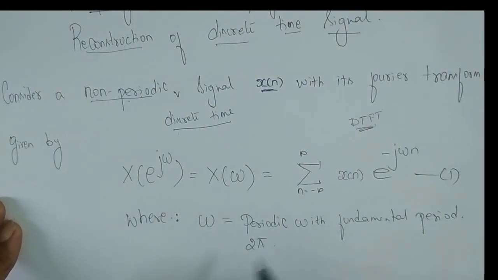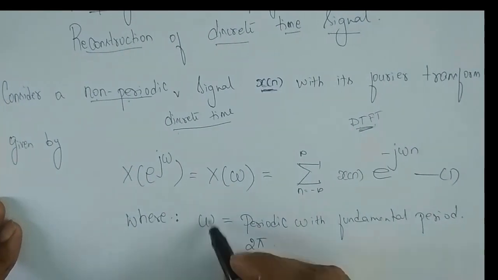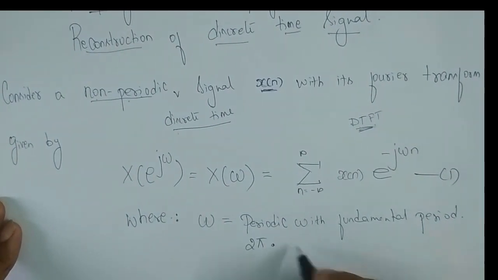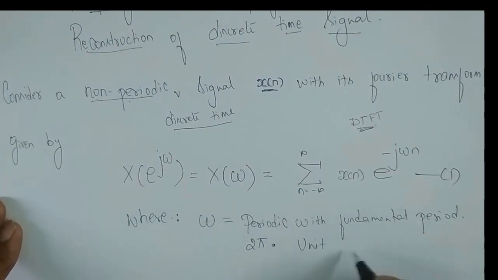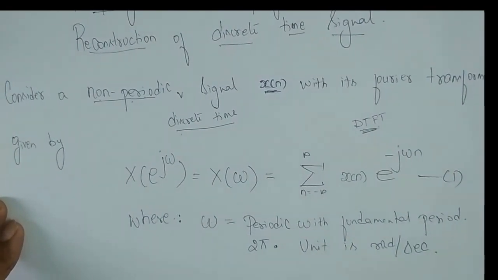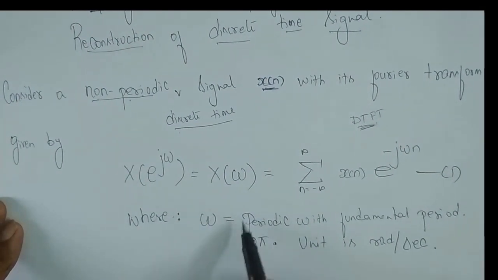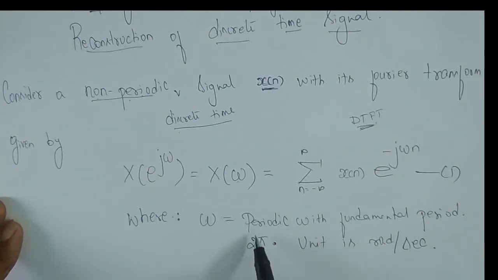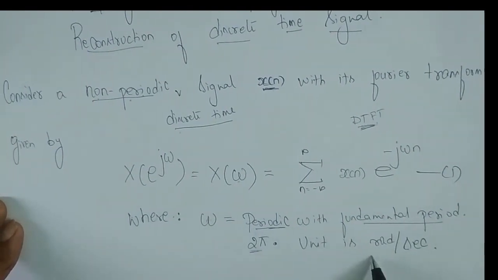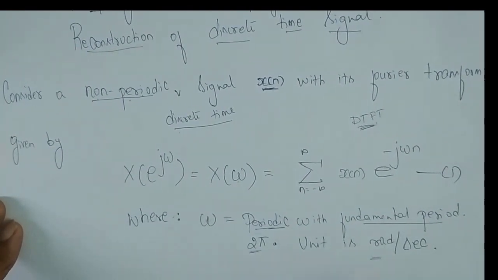For every 2 pi, this independent variable is repeating. Its unit is radians per second. So this is about the DTFT equation.